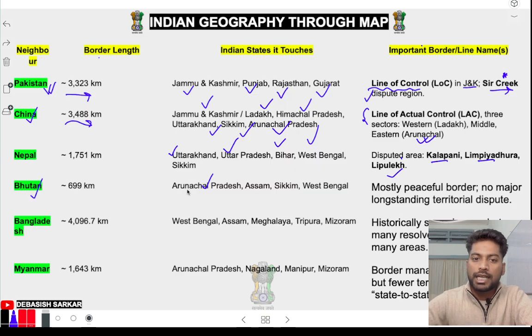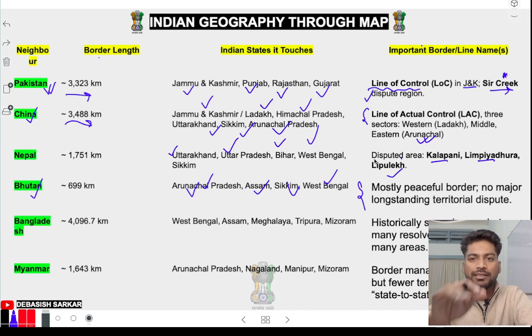Bhutan shares border with Arunachal Pradesh, Assam, Sikkim, West Bengal. Most peaceful border is Bhutan. No dispute, because Bhutan is a small country.